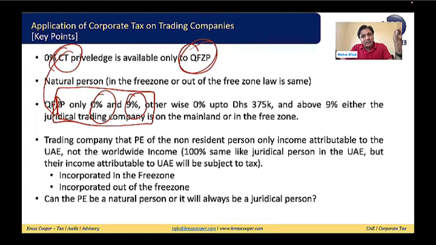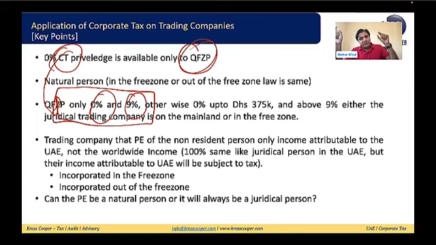A PE can also be established if someone is acting as an agent exclusively for the non-resident person. Suppose there is a non-resident company in the USA, and this company has an agent in the UAE who is working exclusively for the USA company, negotiating the contract, signing the contract, making and closing the deal. The agent is thoroughly working exclusively for the USA company. The agent may be a natural person, an individual other than any company, acting as an agent as well.